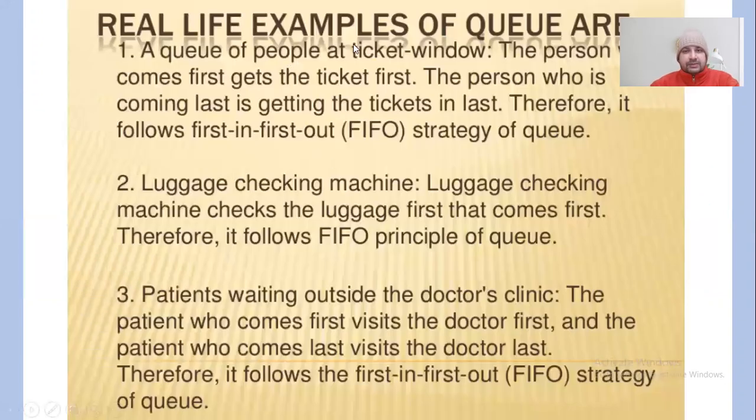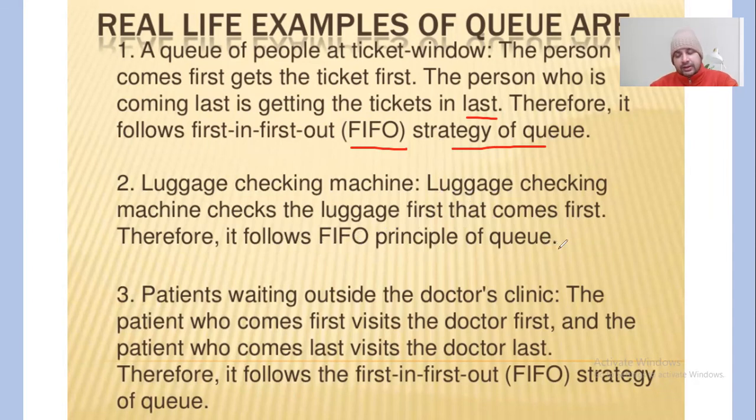Real life examples of a queue are a queue of people at a ticket window, right? The person who comes first gets a ticket first, and the person who comes last gets the ticket last. Therefore, it follows the first in, first out concept of a queue. The luggage checking machine also checks the luggage that comes first. Therefore, it follows the first in, first out principle of the queue.